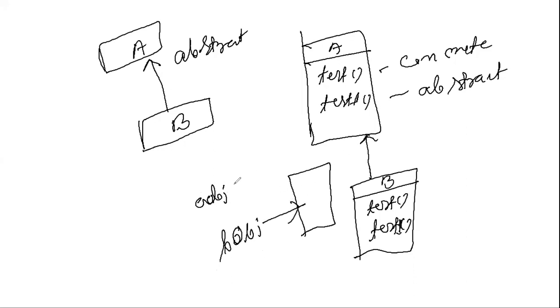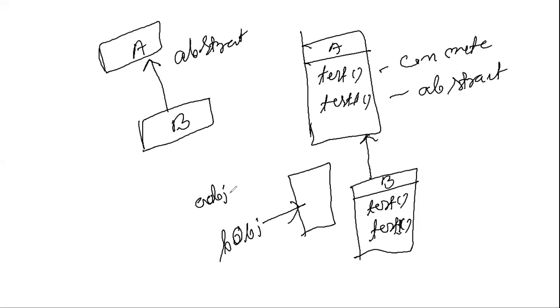Now here in this program, AOBJ equal to BOBJ means AOBJ will be referring to the existing BOBJ, and as per the rule, a parent reference can be referred to a child.